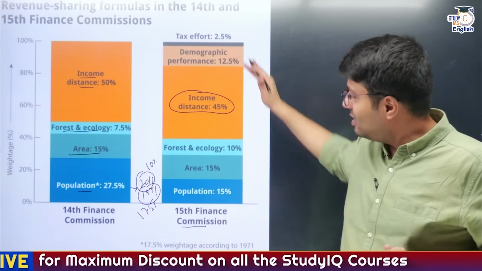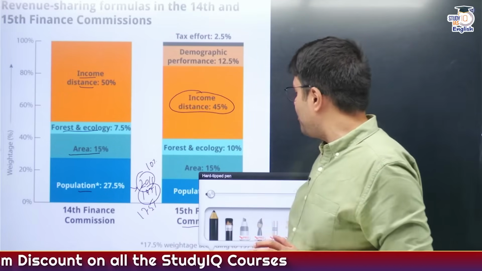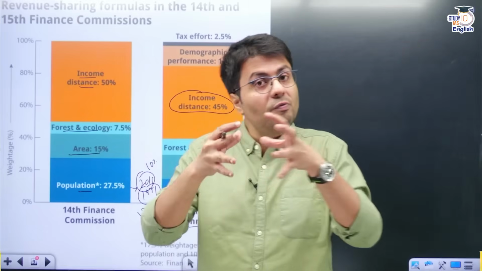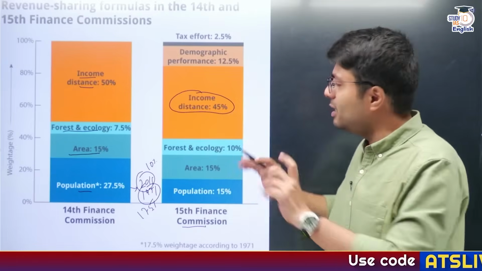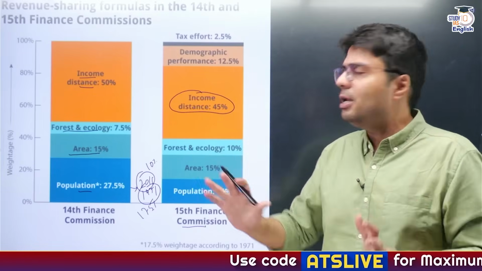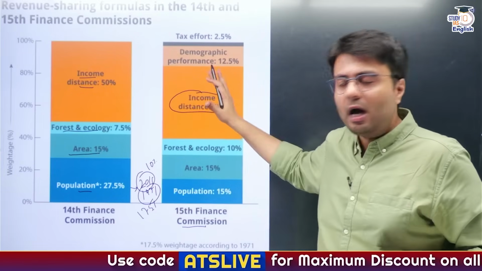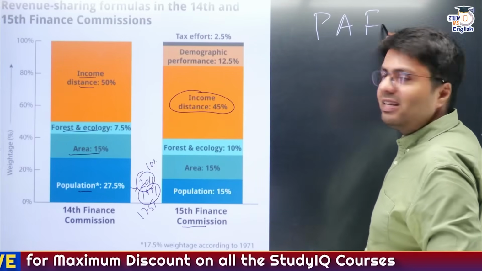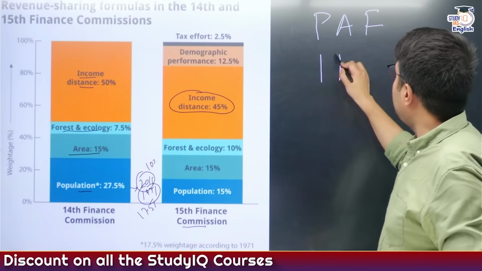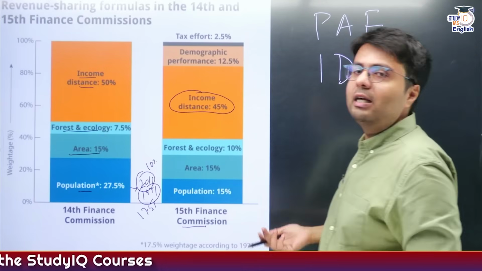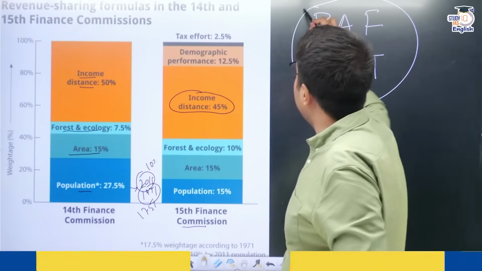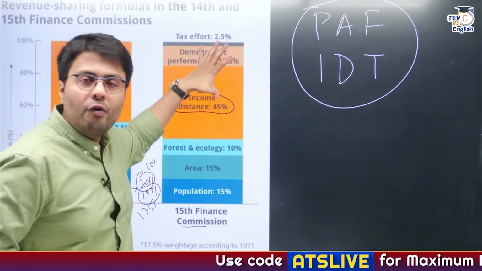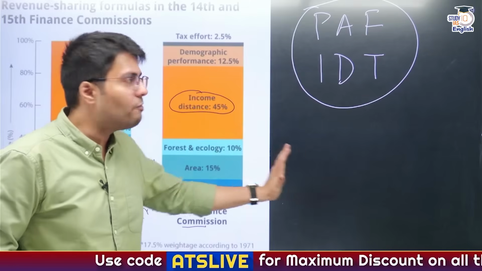So these 6 criteria were considered by the Finance Commission to determine horizontal distribution of taxes among various state governments, and I've given a very simple mnemonic so that you can understand the formula for the 15th Finance Commission. It is PAF, that is Pakistan Air Force, and India destroyed them quite significantly. So you will remember this mnemonic PAF IDT, which is basically these 6 criteria for horizontal devolution of funds among various states.